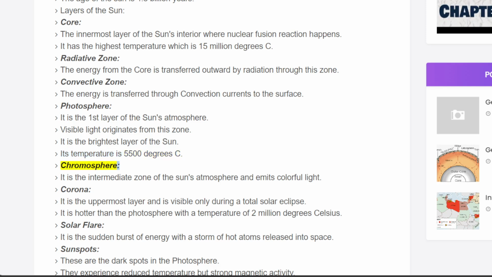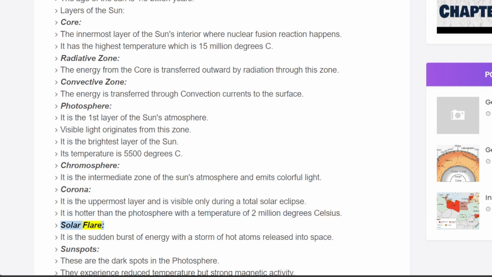Chromosphere. It is the intermediate zone of the Sun's atmosphere and emits colorful light. Corona. It is the uppermost layer and is visible only during a total solar eclipse. It is hotter than the photosphere, with a temperature of 2 million degrees Celsius.